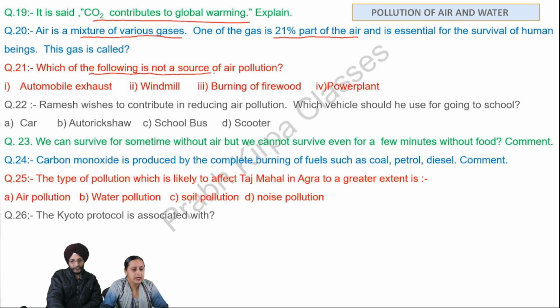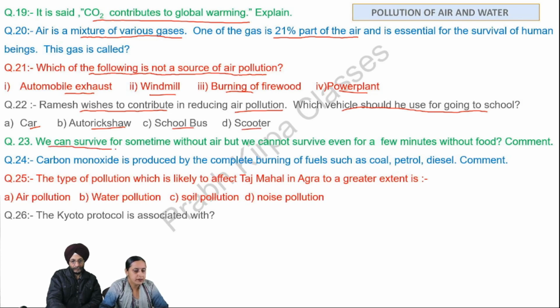Question number 21. Which of the following is not a source of air pollution? 1. Automobile exhaust, 2. Windmill, 3rd. Burning of firewood, then 4th. Power plant. Next question. Ramesh wishes to contribute in reducing air pollution. Which vehicle should he use for going to school? A. Car, B. Auto rickshaw, C. School bus, D. Scooter.